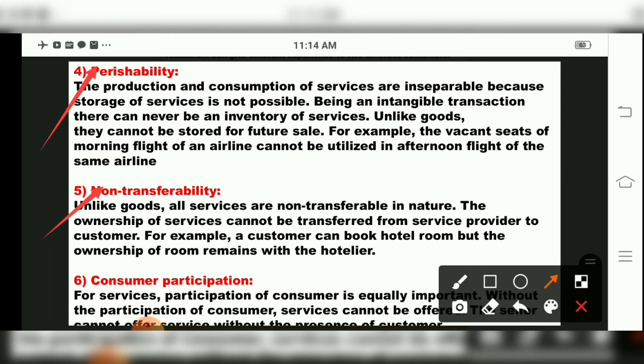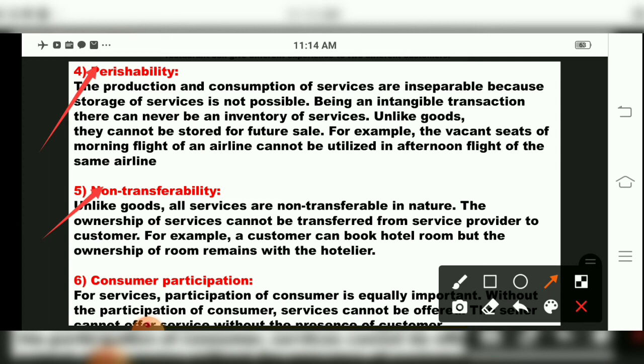Non-transferability means you cannot transfer whatever thing is in another person's name. A simple example they have told is hotel booking. Now see, we book a hotel, but we are not the owner of the hotel. Hotelier means owner. We book a hotel room just to stay for 1 or 2 days. That means the hotel is not in our name. That property cannot be transferred to our name, children.